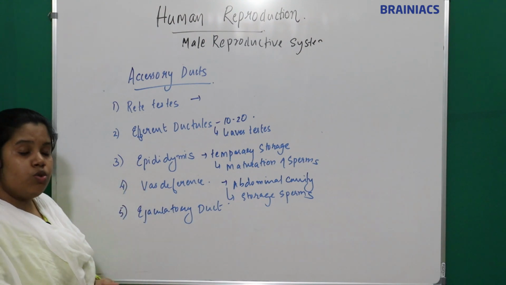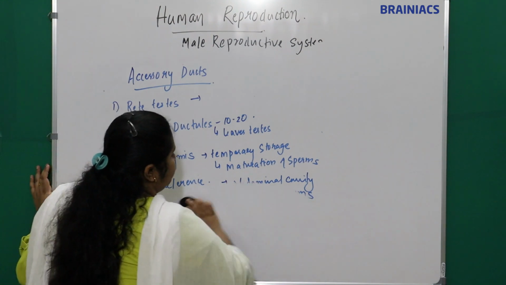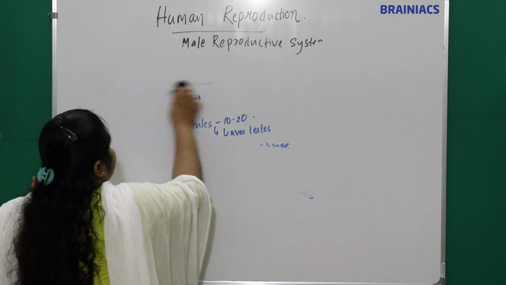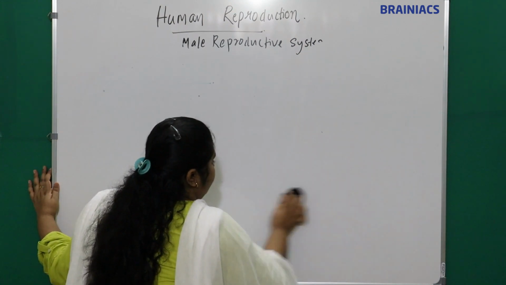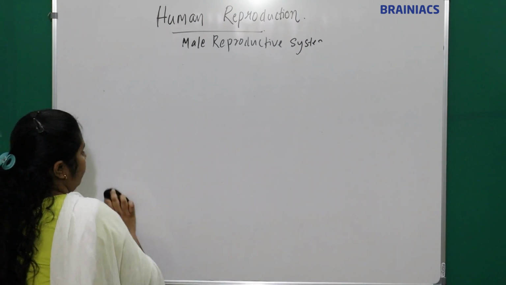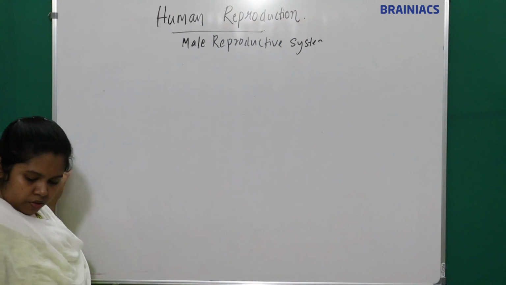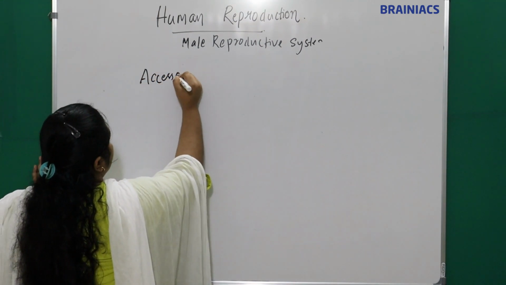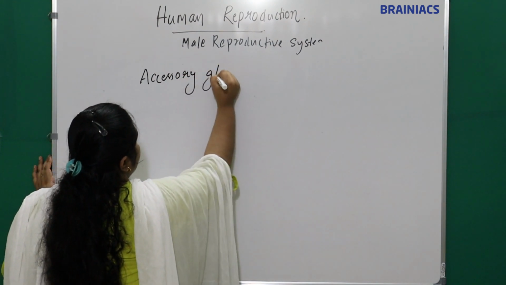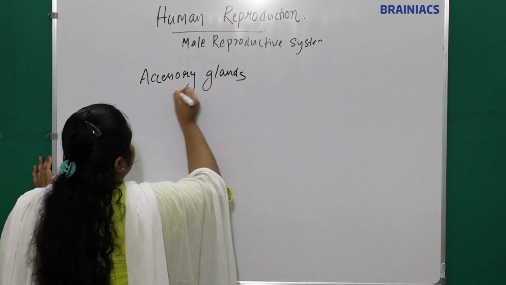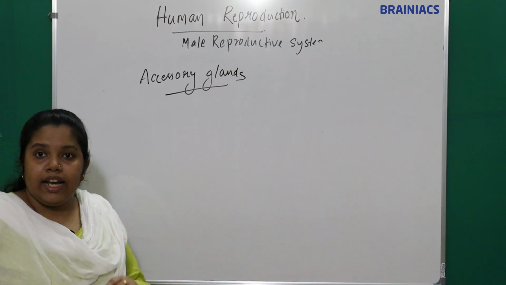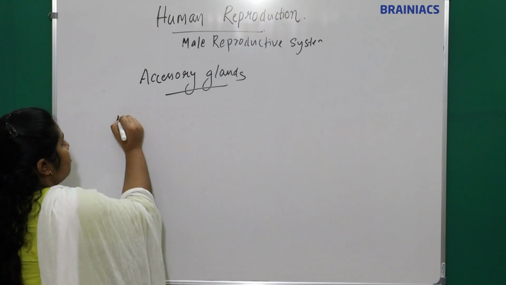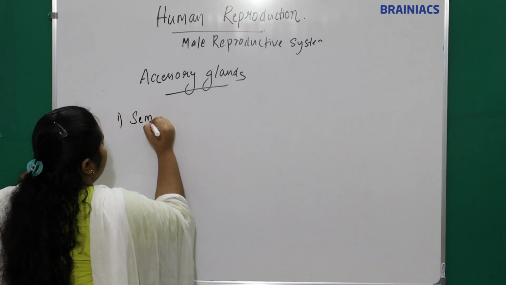Okay, now we are going to see the accessory glands. Which is the first one? First one, it is the seminal vesicle.